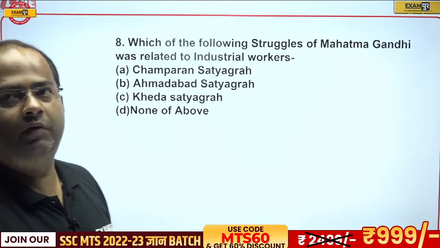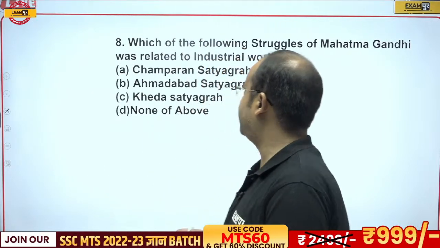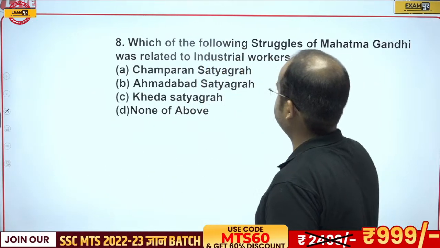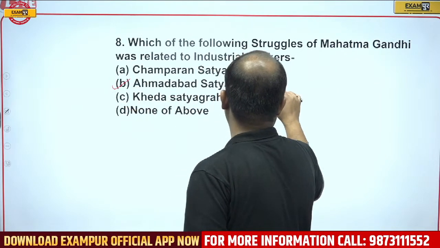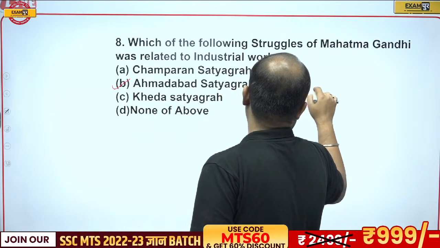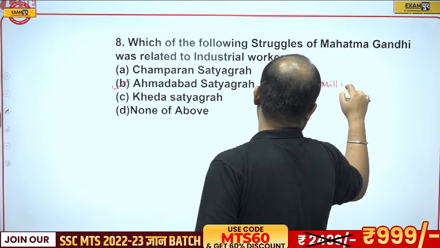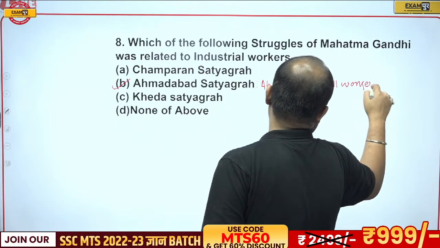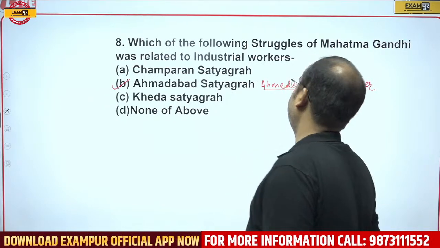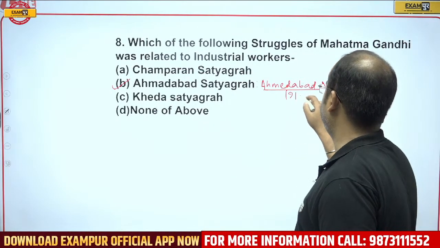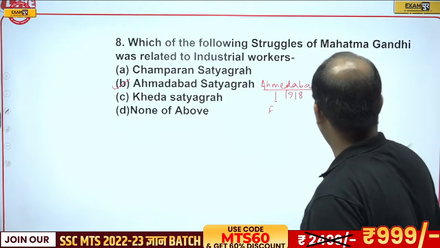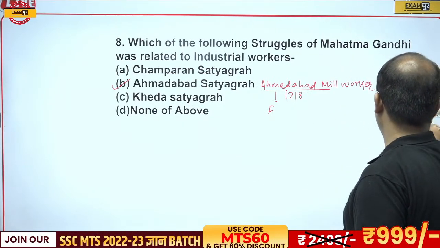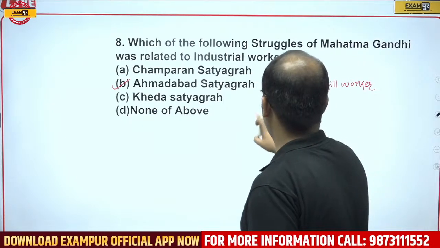Okay, so industrial workers, guys, which movement was there? That was the Ahmedabad movement. Ahmedabad mill workers, that was in 1918. And for the first time, the hunger strike was used by Gandhiji. So Gandhiji did the hunger strike in India for the first time.